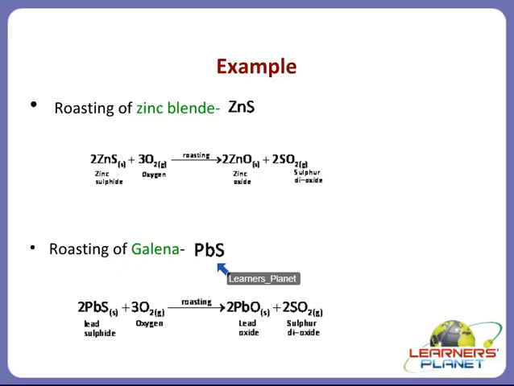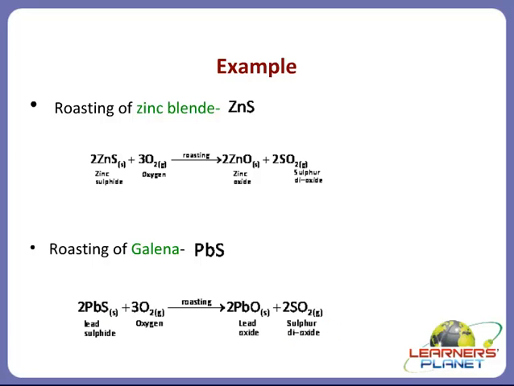Galena is lead sulfide. If I am heating lead sulfide in the presence of air, I am getting lead oxide and obviously sulfur dioxide, right? So whatever sulfur is present with the ore gets oxidized to its oxide.